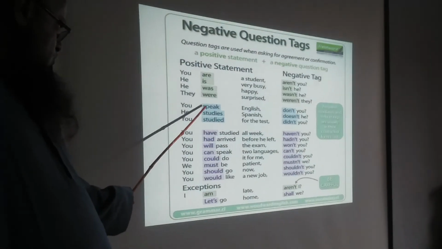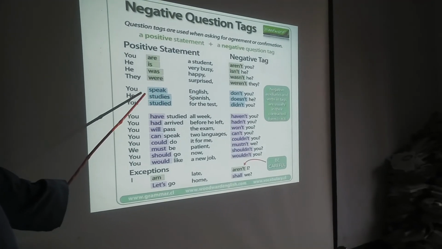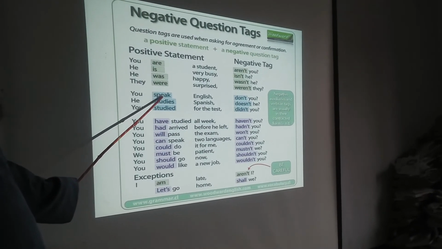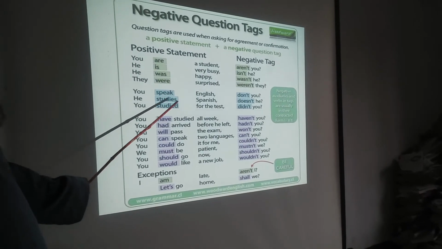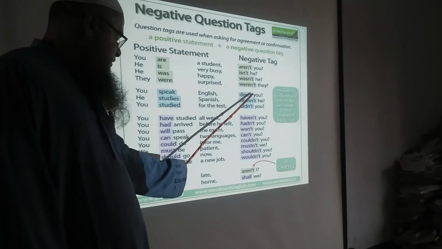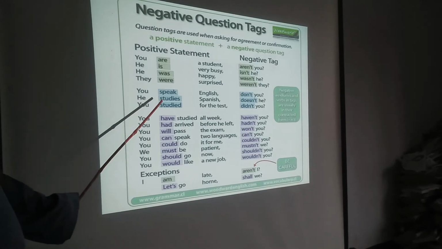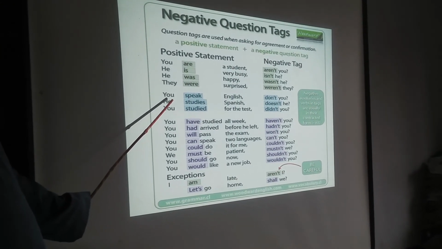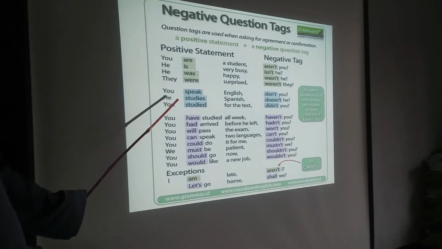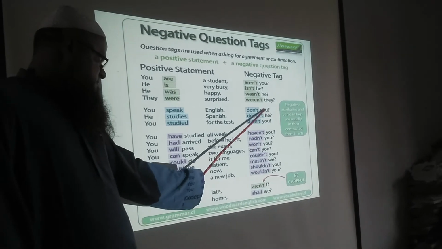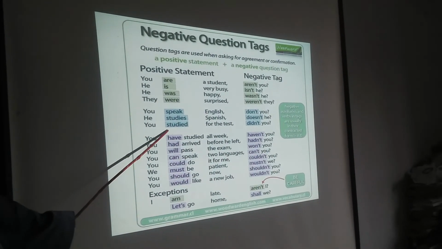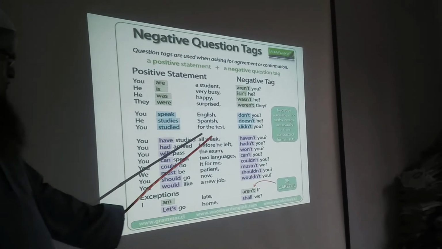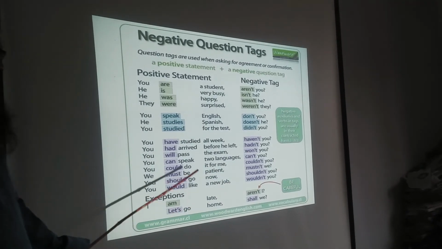So, you speak English, there is no to be verb or modal verb, and speak is present form, so the answer will be don't you. He studies. He is third person singular, so we use doesn't he. You studied. Studied is past form, so we use didn't you.